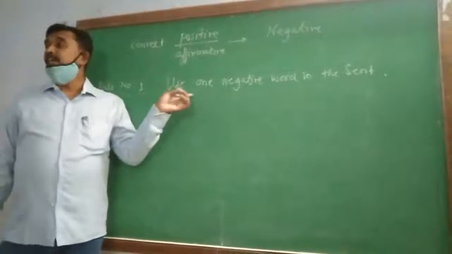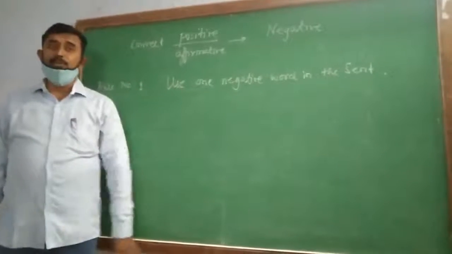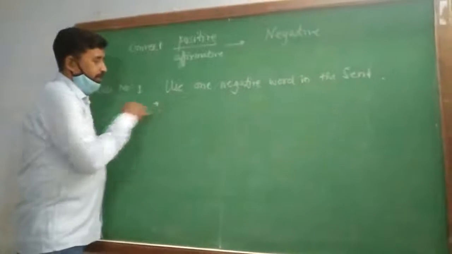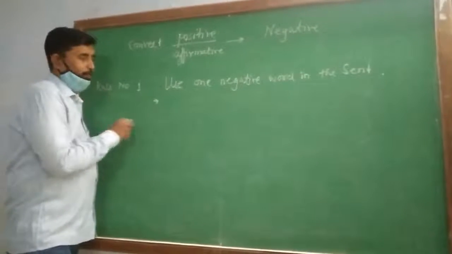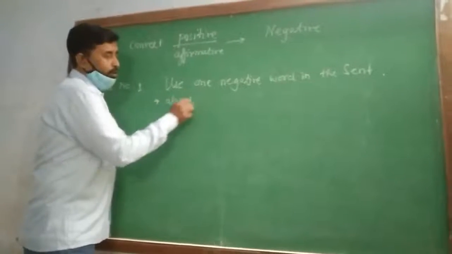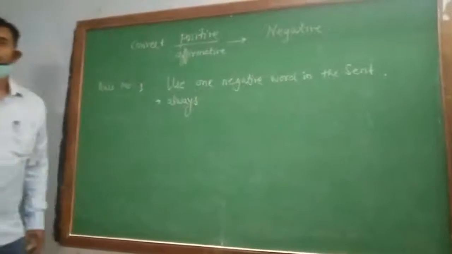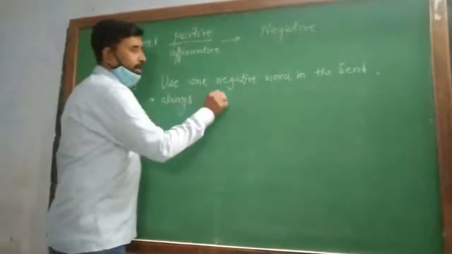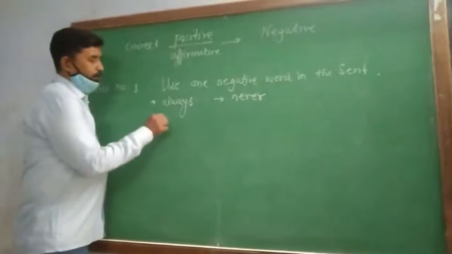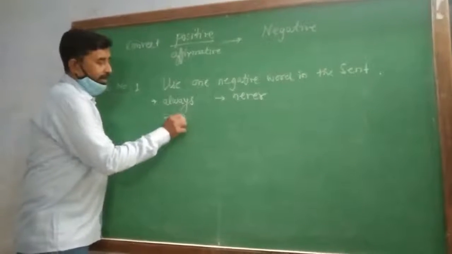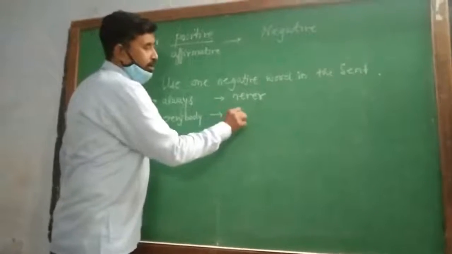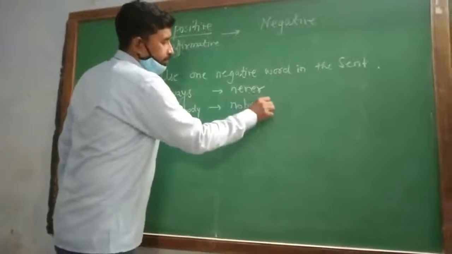But there are certain rules for using negative words. You cannot use all negative words anywhere. First rule for negative words. In case you see always in a positive sentence, in place of it you have to use never. If you see everybody, in place of it you have to use nobody.